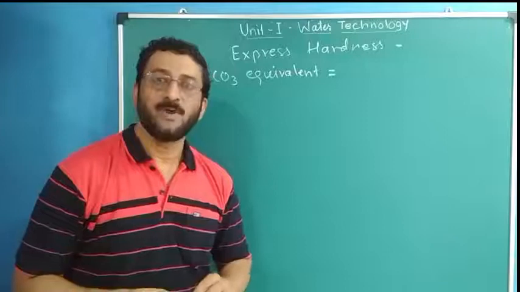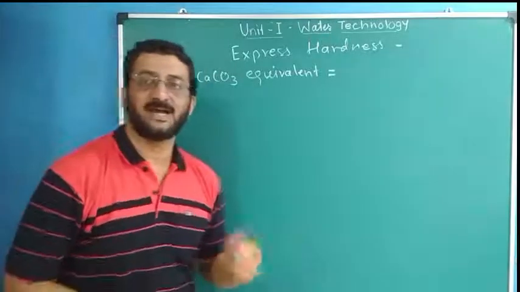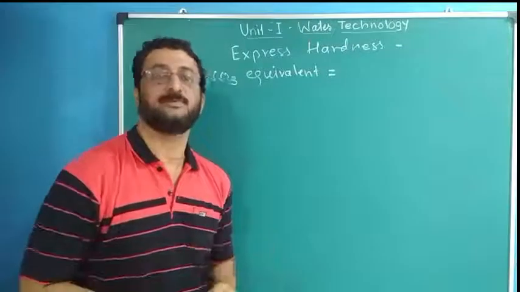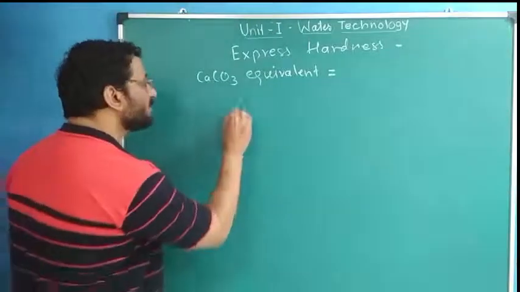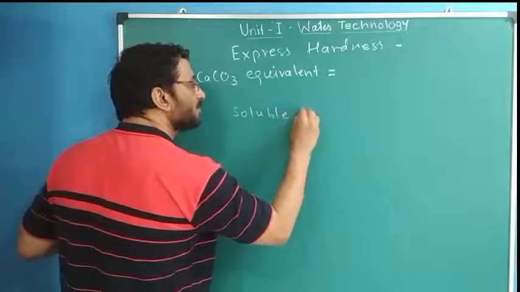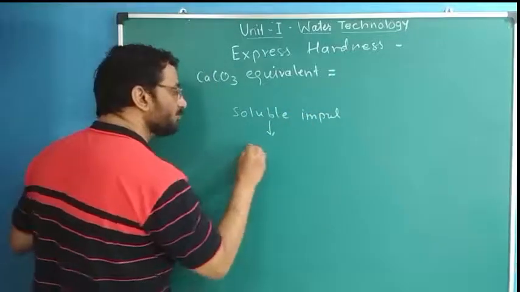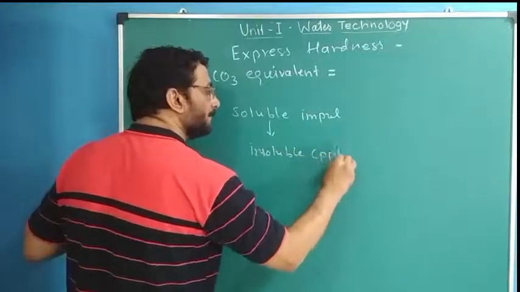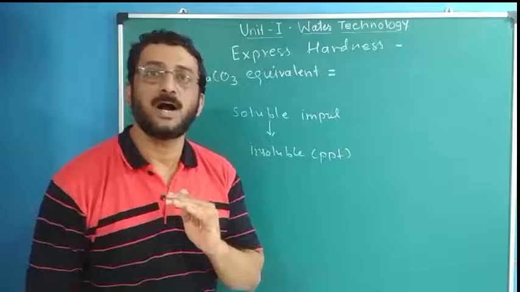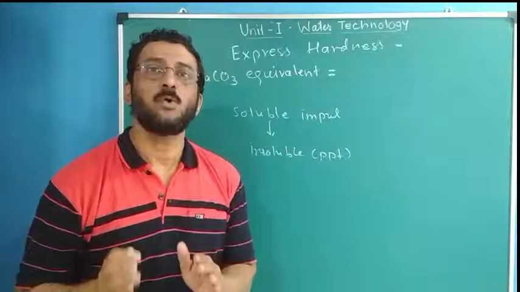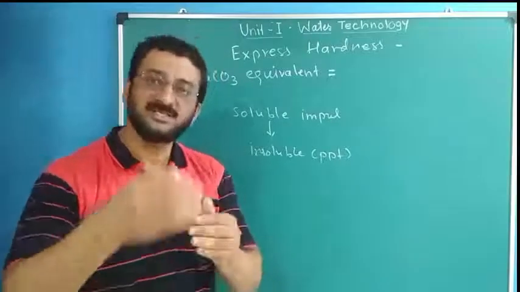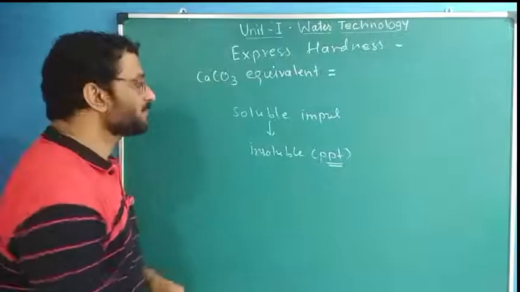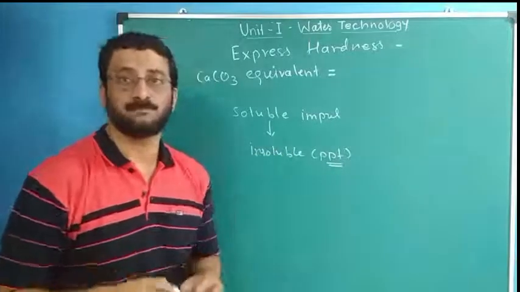Why not some chlorides or sulfates? The answer is that the initial idea of removing hardness, making hard water soft, was to convert the soluble impurities to insoluble, that is, in the form of PPT, by adding some chemicals, mostly lime and soda.